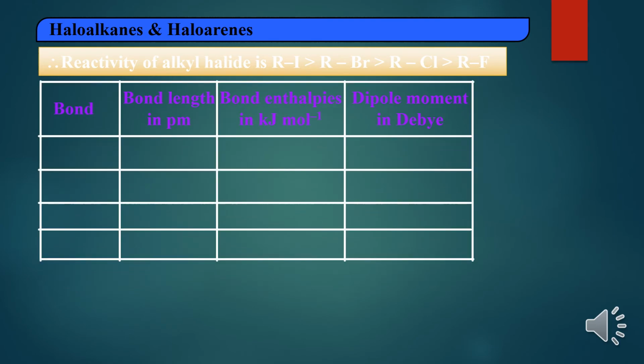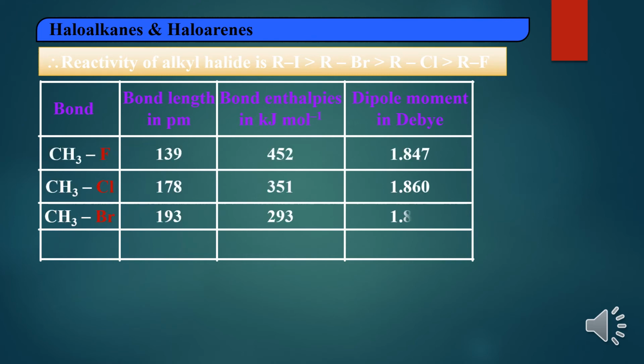Now let us discuss here whatever I explained: bond length, bond enthalpy, dipole moment. In this you see the carbon-fluorine bond, carbon-chlorine, carbon-bromine and carbon-iodine bond. Now here we can discuss bond length. Already I told, the size of the atom goes on increasing down the group, which means the bond length also goes on increasing. You can see there 139, 178, 193, 214. The bond length goes on increasing.